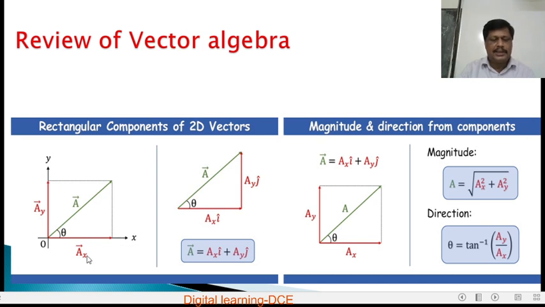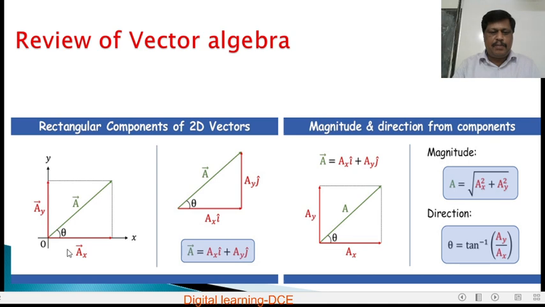Then Ax is the component of vector A along the x-axis and Ay is the component of vector A along the y-axis. These splitting vectors are called components, and Ax and Ay are called rectangular components, since they are along mutually perpendicular directions.